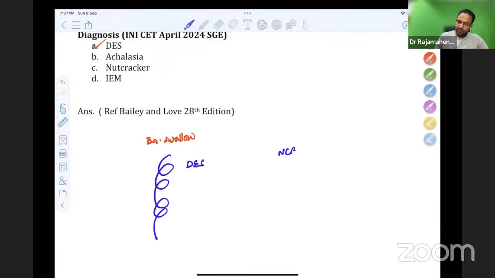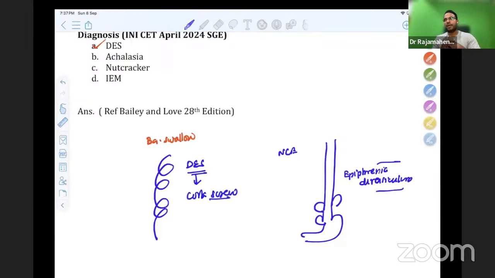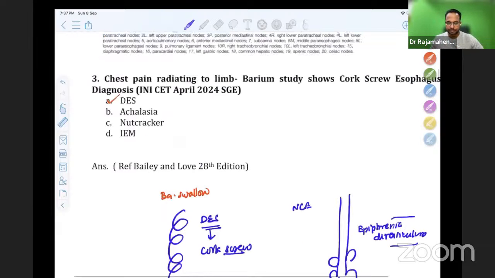In nutcracker esophagus, what finding do we see? In nutcracker esophagus, we see epiphrenic diverticulum on barium swallow. So of the two hypermotility disorders, in nutcracker you will get epiphrenic diverticulum seen on barium swallow, and in diffuse esophageal spasm, you get the typical corkscrew appearance.